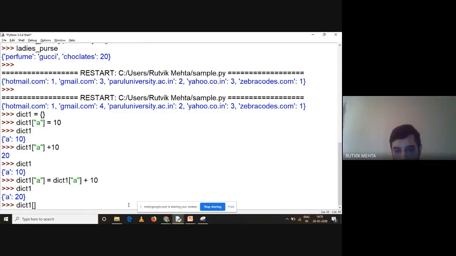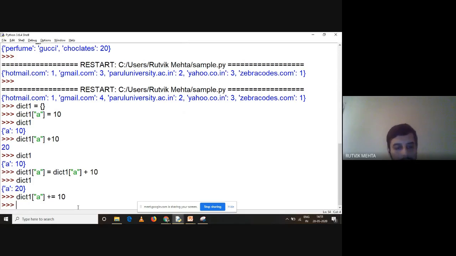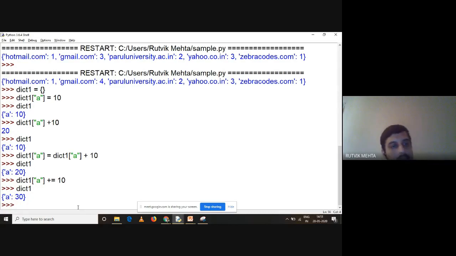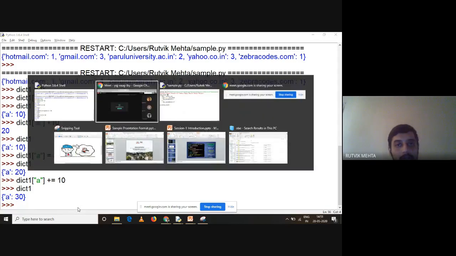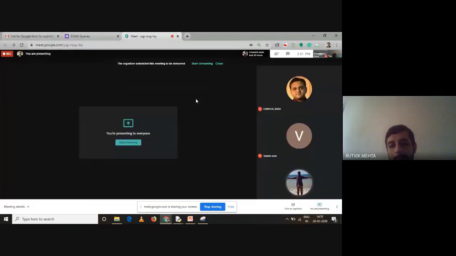See, another way to represent this is dict1 of a plus equals 10. So plus equals 10 is equal to this statement. These two statements are the same, right? So when I print this, now this will not be 20, this will be 30. Because 10 more value has been added to this a key, right? Getting it? Any doubt? No, sir. I'm fine. Okay, great. Thank you.